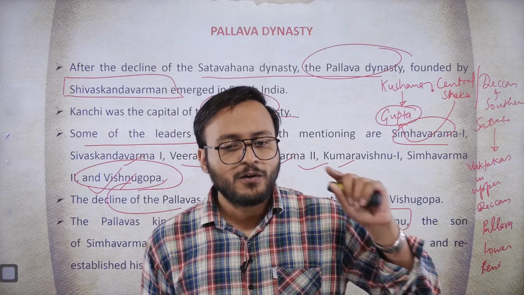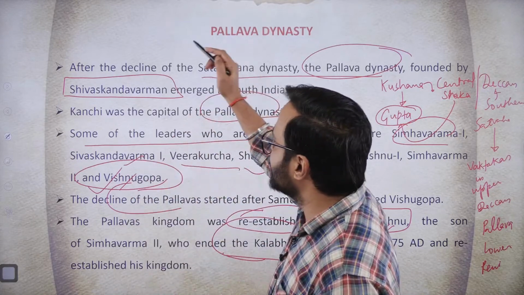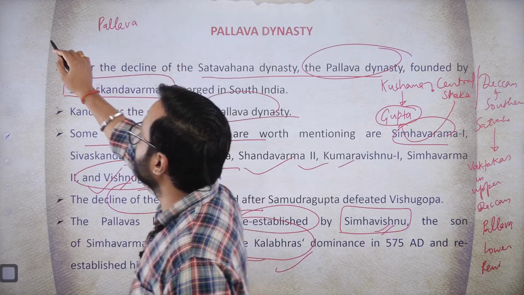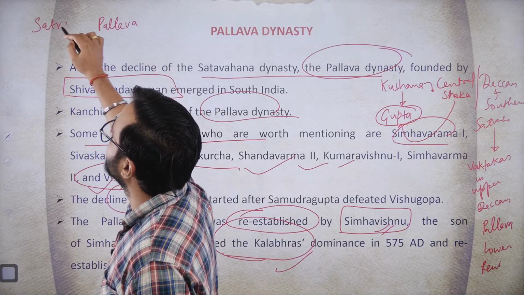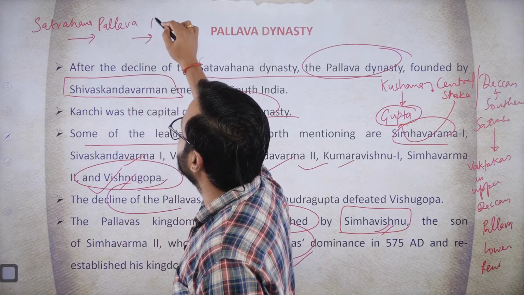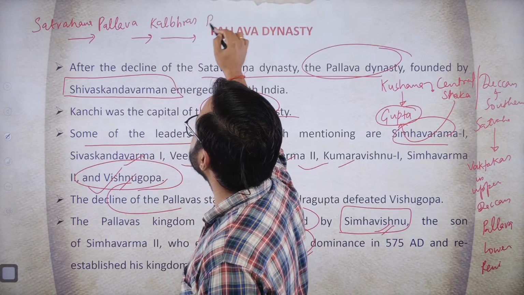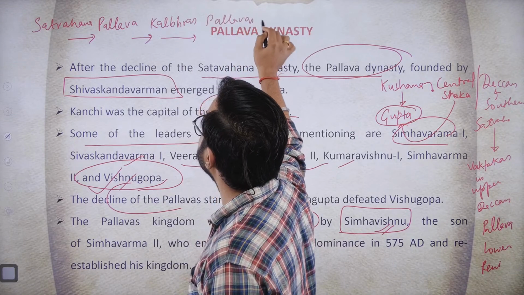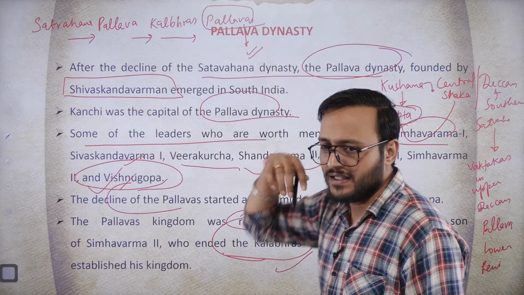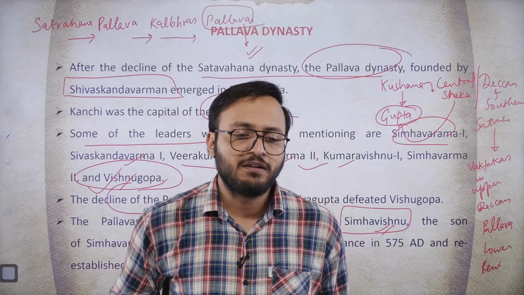So what is the exact flow chart saying? The exact flow chart says that, alright, in fact we should start with the Satavahanas, then Pallavas, then Kalbharas, and then again Pallavas. So we are going to study this particular phase of the Pallavas, that is the royal or greater phase of the Pallavas, right, the greater phase.